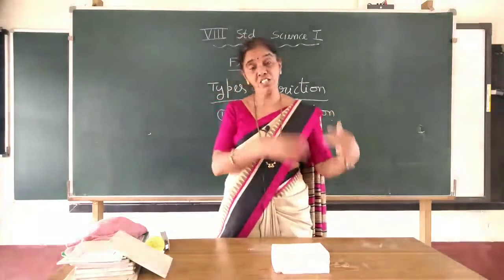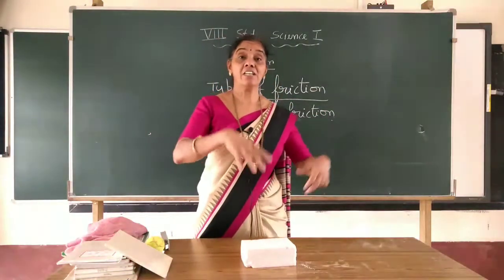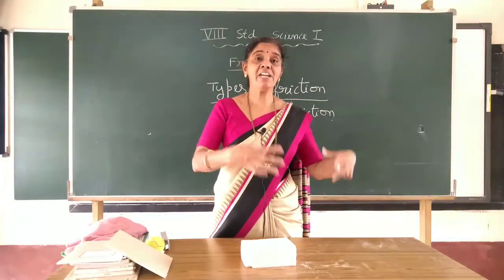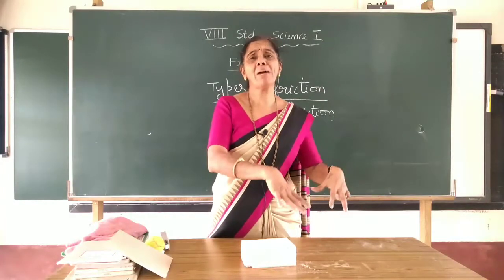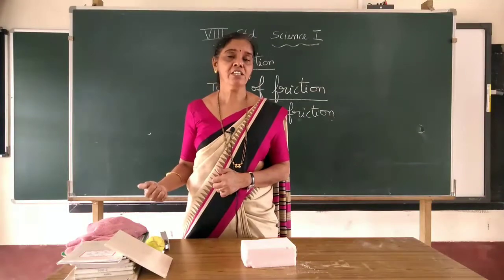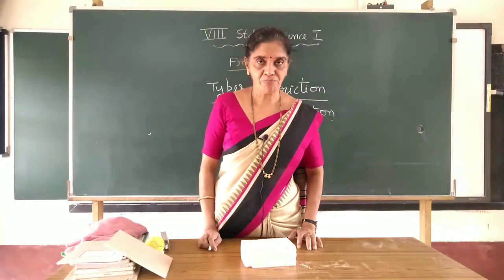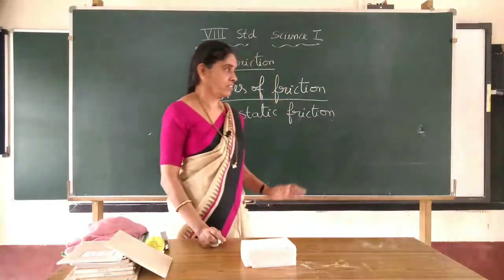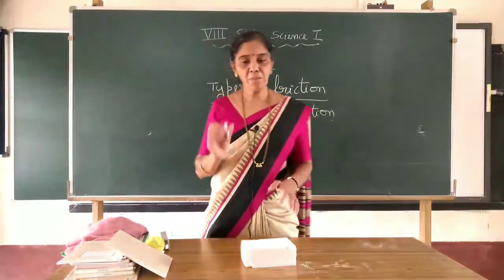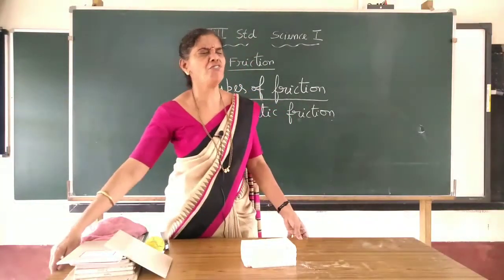But a person is sitting on the mat, then you try to pull it, then the weight of the person makes the mat press hard on the floor, so now it is difficult. Okay, so that also determines the change in the friction. That is static friction. Next one is, now imagine an object is at rest, very heavy object.